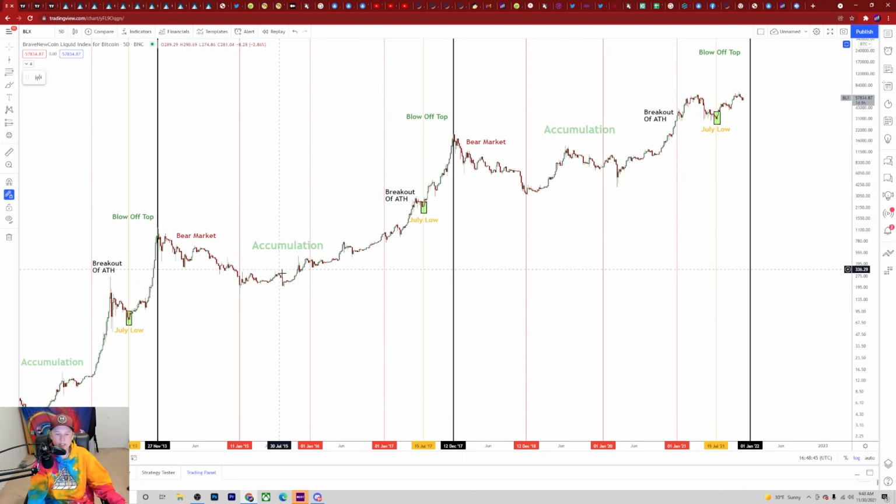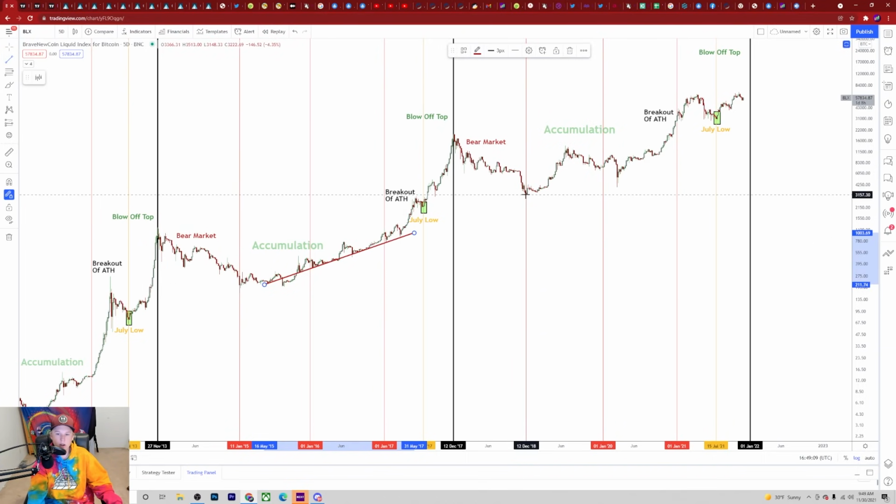Instead of Bitcoin going sideways for 180 days and then making a small higher high, Bitcoin went sideways for 3 months and then made a move all the way up to the 618, which was like $14,000. So we had a much bigger move to the upside, but we also had a much greater correction to the downside. So it was a lot more volatile, but nonetheless, if we draw a trend line, it's very similar to what we've seen in prior cycles.